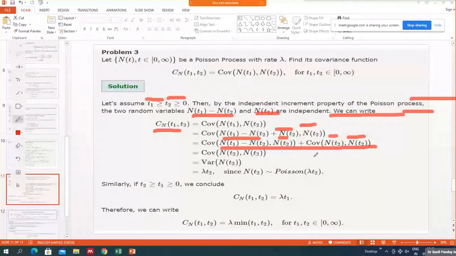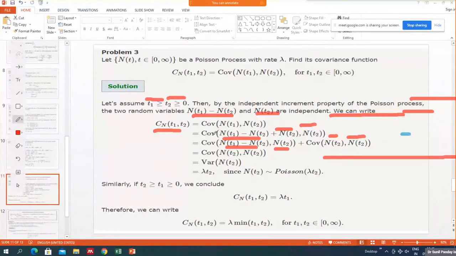And then what is the covariance between these two? If you remember the result of independence, this random variable N(T1) minus N(T2) is independent of N(T2). So this is one random variable, and this is another, and they are independent. If the variables are independent, then their covariance is 0. So this becomes 0, and you are left with the remaining term.